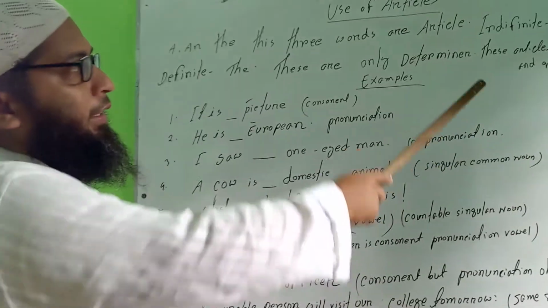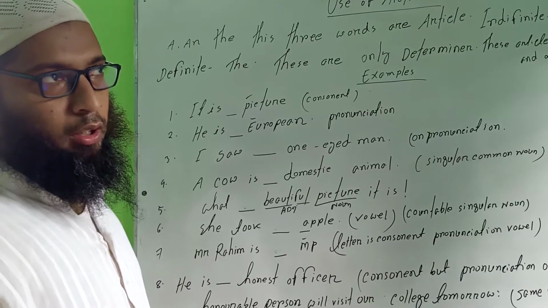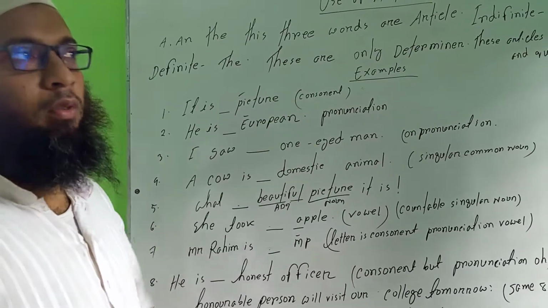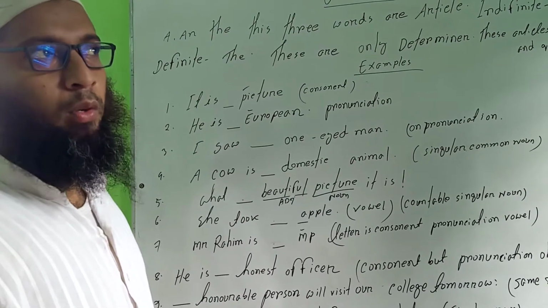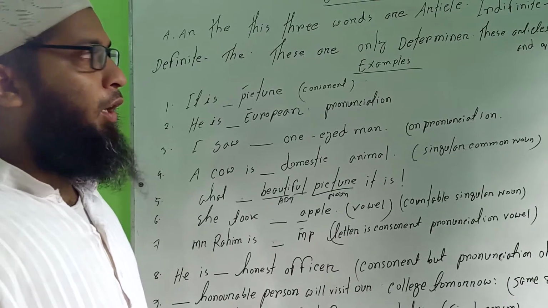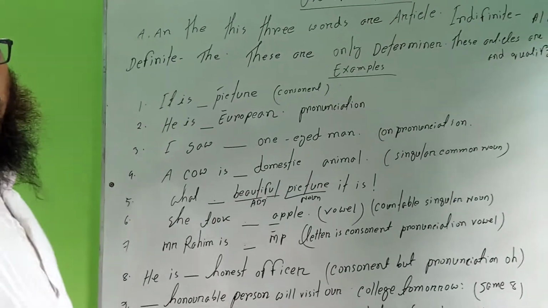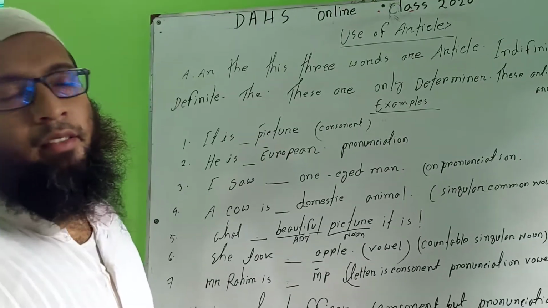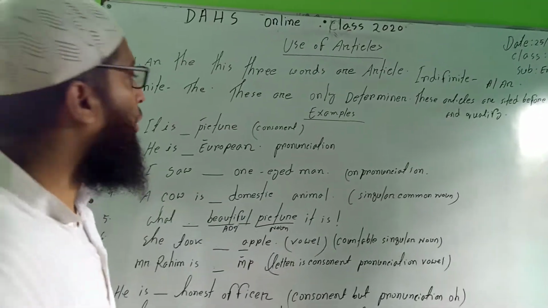And also these articles are seated before a noun and qualify this noun. These articles are seated before a noun and qualify this noun. আর্টিকেলগুলো নাউনের পূর্বে বসে ওই নাউনকে কোয়ালিফাই করে। Okay, now there are some examples given here for your practicing articles. You can see the examples on the whiteboard, please.